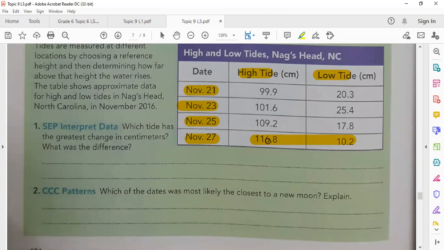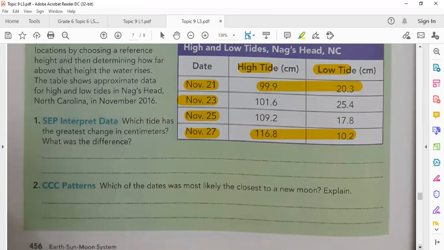You must distinguish between neap tide and spring tide. So as you see, the high tide is 116.8 centimeters, while here it's 10.2, which is the largest or maximum difference. This is a spring tide, while here it is a neap tide, because the difference is the smallest.